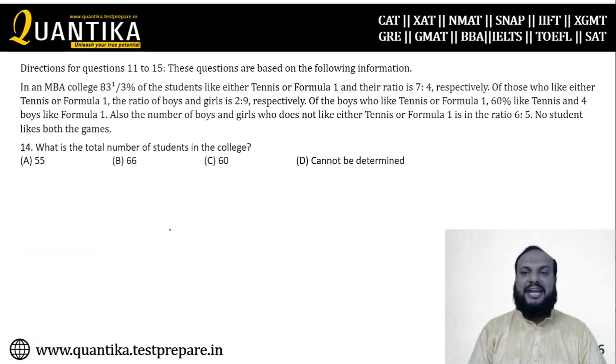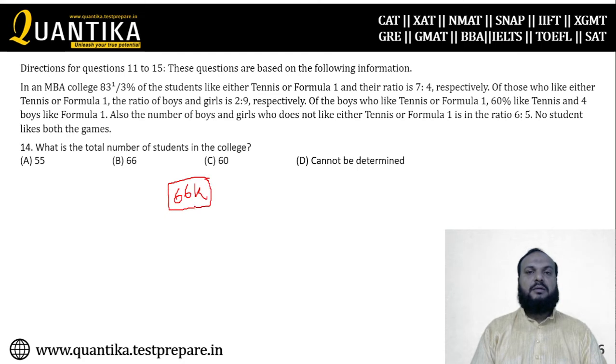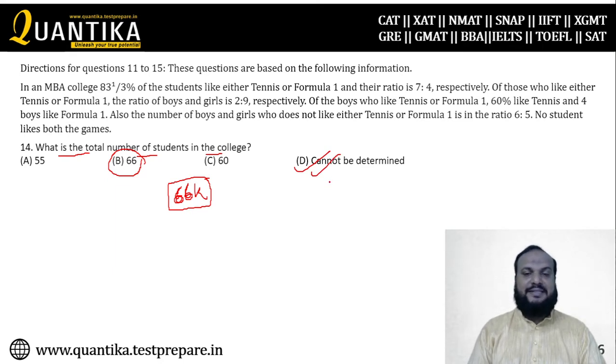So what I can extract from this set is that your number should be a multiple of 66. It has to be a multiple of 6 and it has to be a multiple of 66. Now look at the options given here in the question. What is the total number of students in the college? There is only one possibility, 66. Otherwise the answer cannot be determined. So I am not confirming that the answer is 66 here, because it can be either 66 or any multiple of it, right? Now when the number of students is 66,